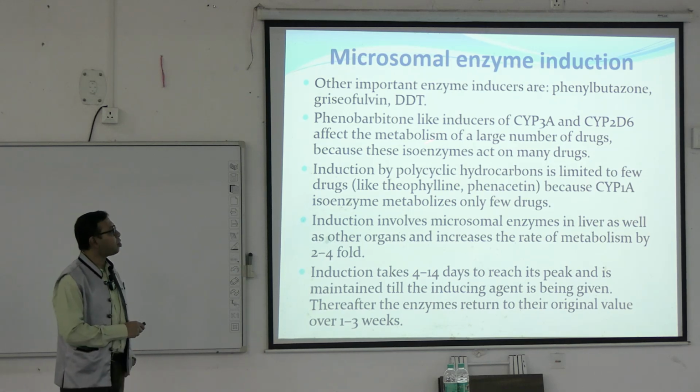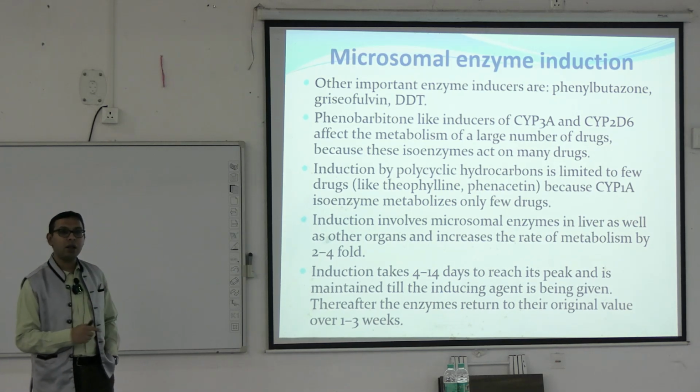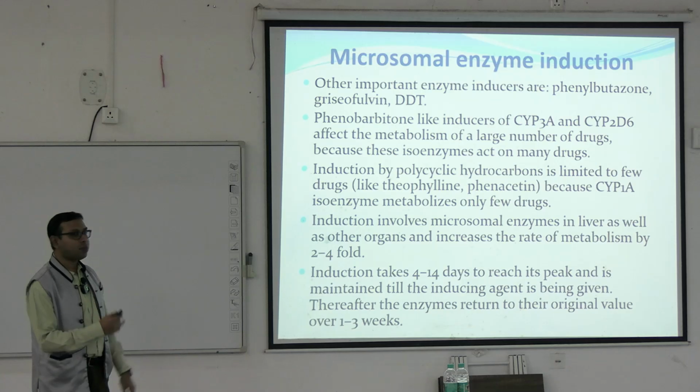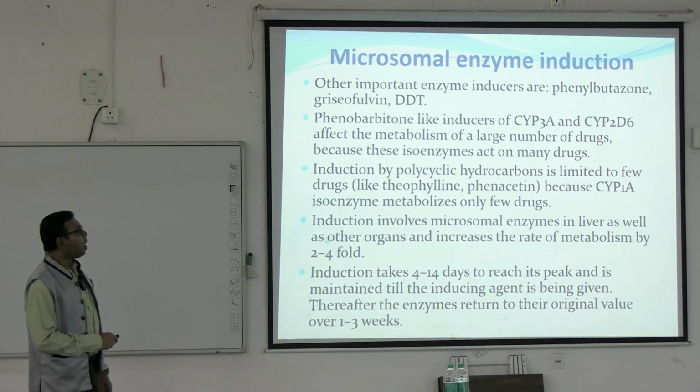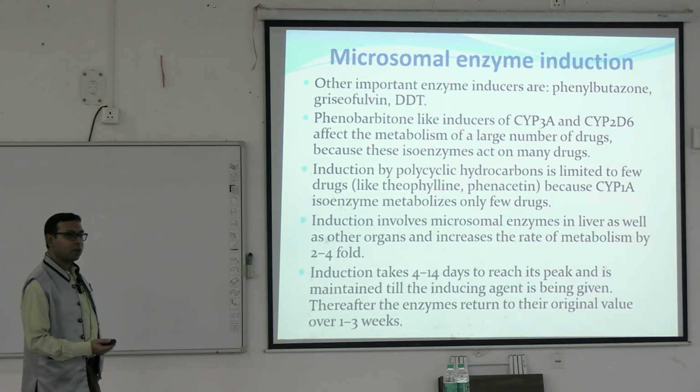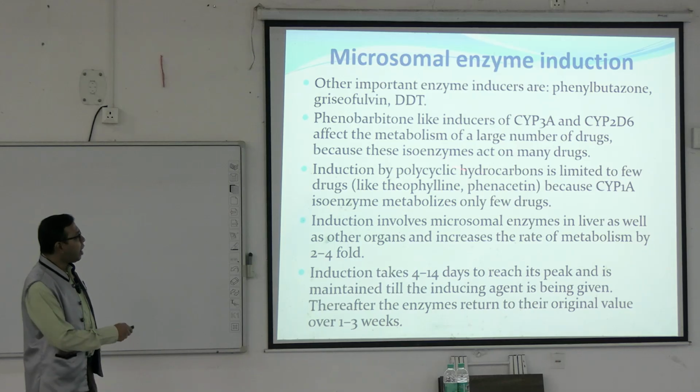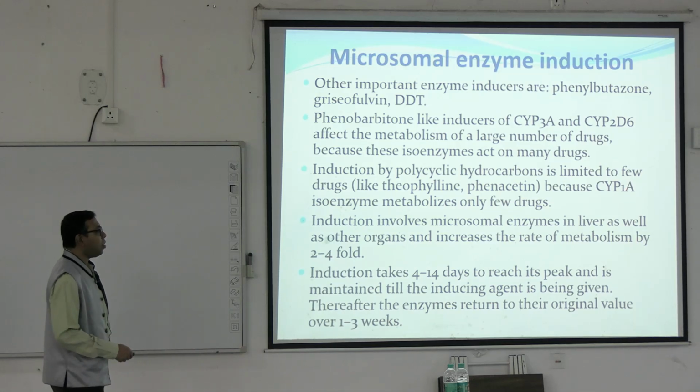So there may be problems with phenobarbital. Phenobarbital, we have already seen, is an anti-epileptic or sedative hypnotic type of drug. Induction by the polycyclic hydrocarbons present in cigarette smoke may cause different types of problems for drugs metabolized by the cytochrome P450 1A enzymes.